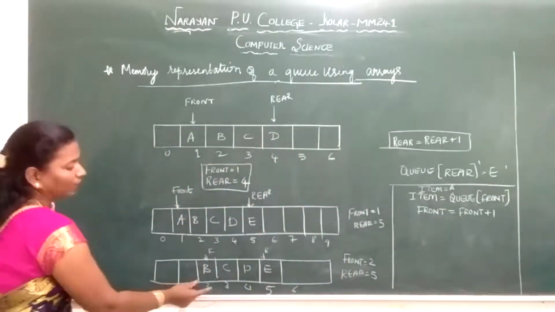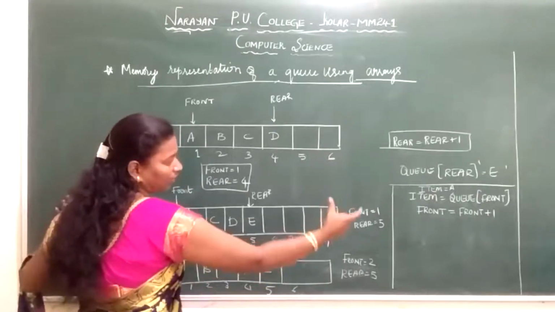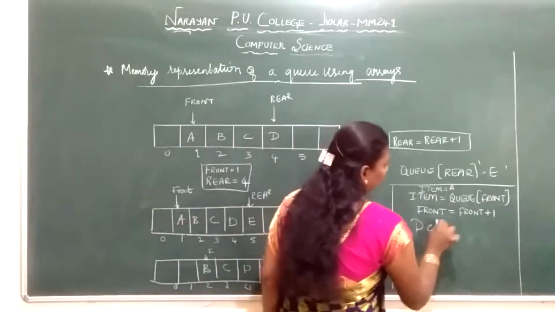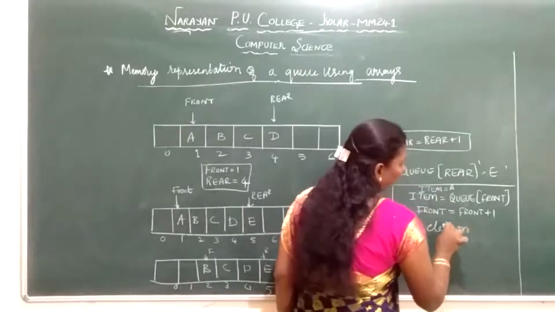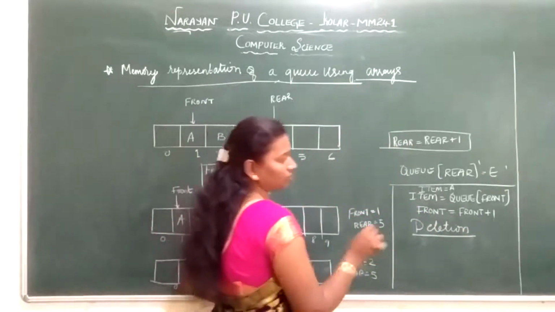Front will become front plus 1. Rear goes on this way. Front is incremented when I am doing a deletion. Okay, this will be helpful in your enqueue and dequeue algorithm.